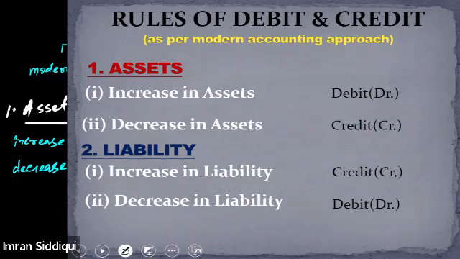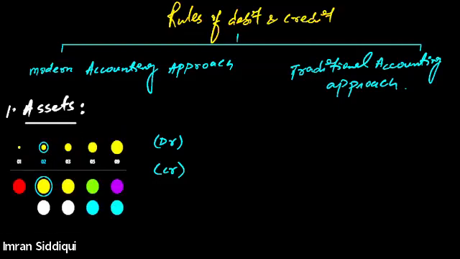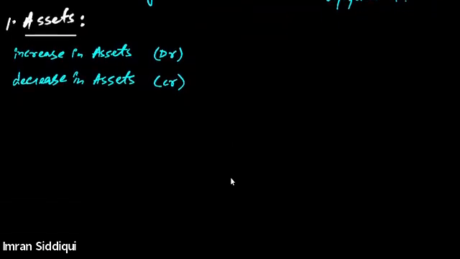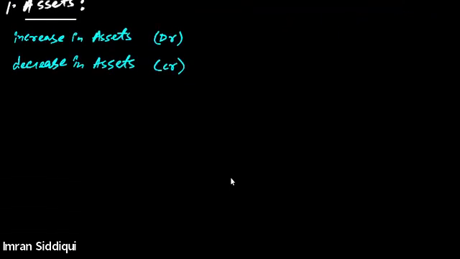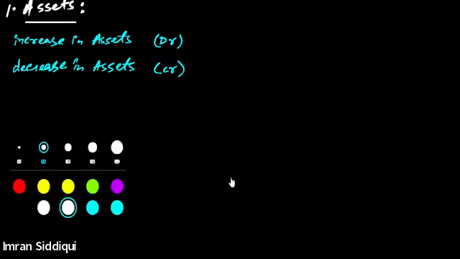All right. Coming back to the discussion of rules regarding debit and credit. The first rule is given for the asset. What does this rule say? As per modern accounting approach, whenever there is an increase in the value of the asset, we should debit the asset account. And whenever there is a decrease in the value of the asset, the account needs to be credited. This is it.